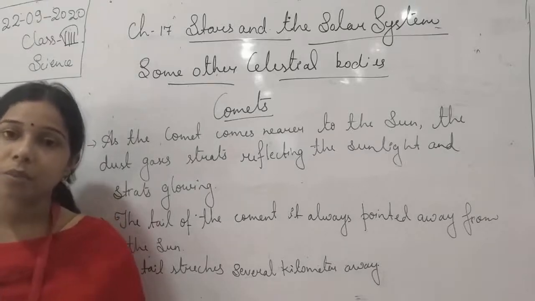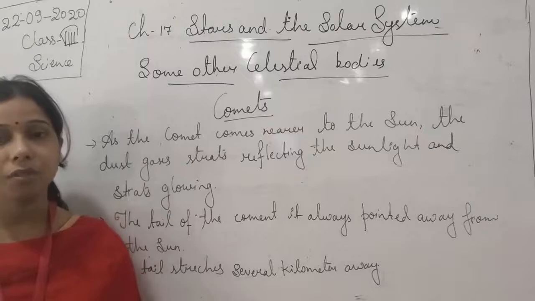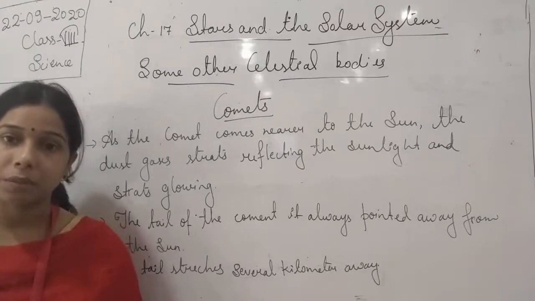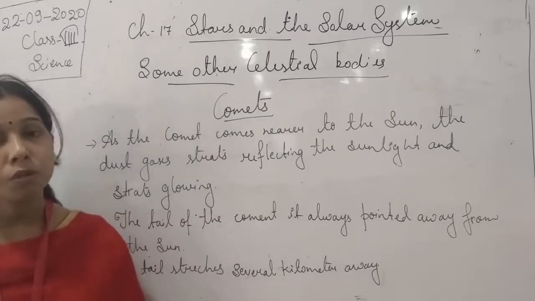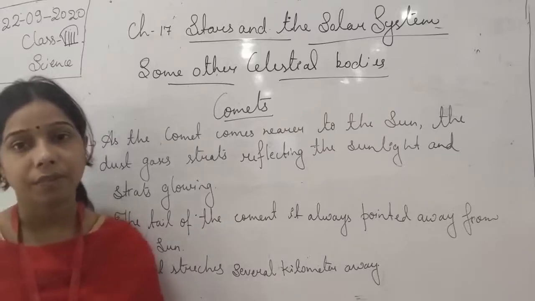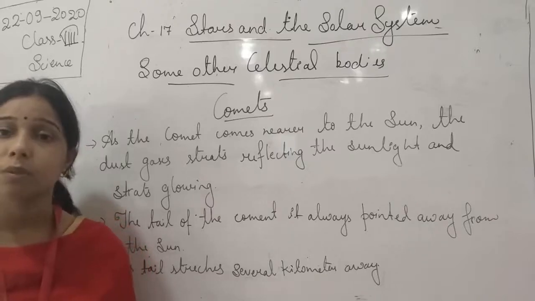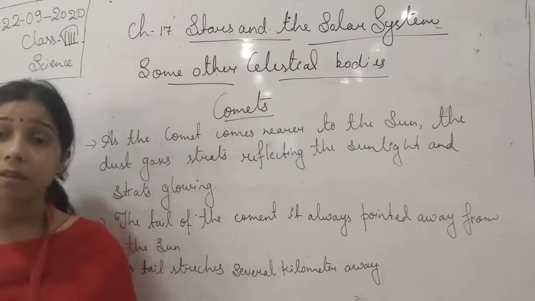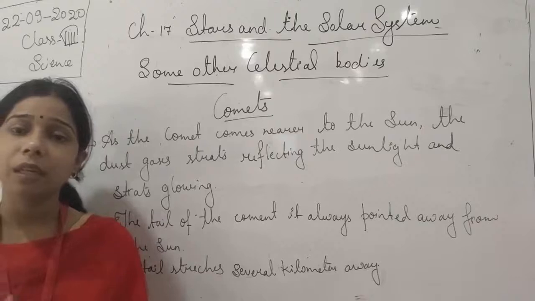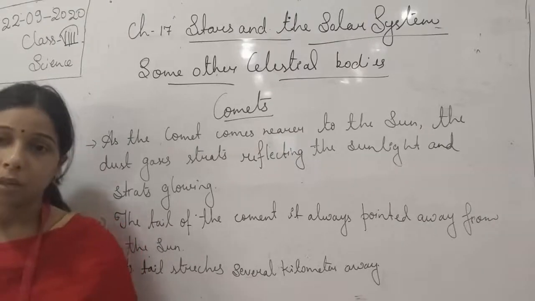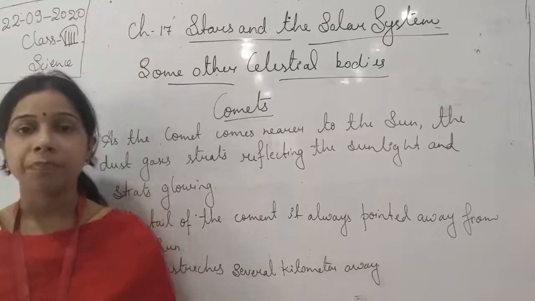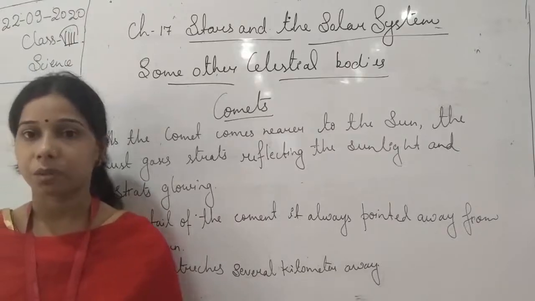Halley's Comet is visible to the Earth after 75 to 76 years. Last time it was seen in 1986. So you can imagine that after 75 to 76 years, we are able to see Halley's Comet, because it reaches very near to the Earth. So we can see comets if they are very near to the Earth.